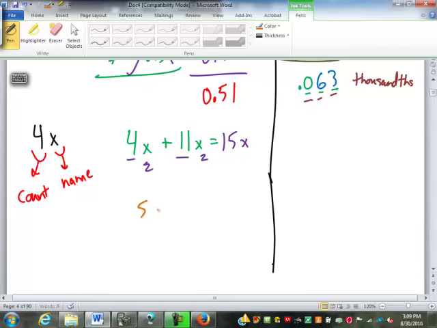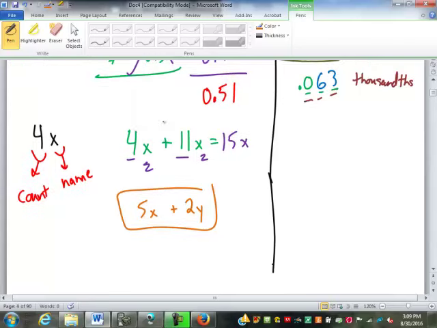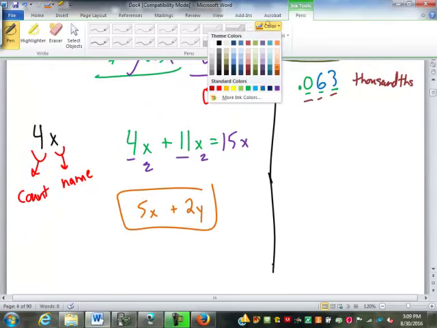So how about if we had something like 5x plus 2y? What do we get? 5x and 2y, yeah. Just like up here where we had 5 feet and 2 pounds, we can't combine them with addition or subtraction because they have different names.